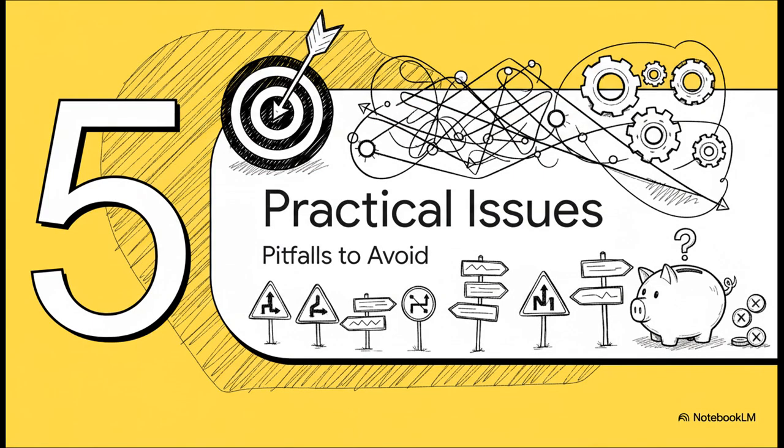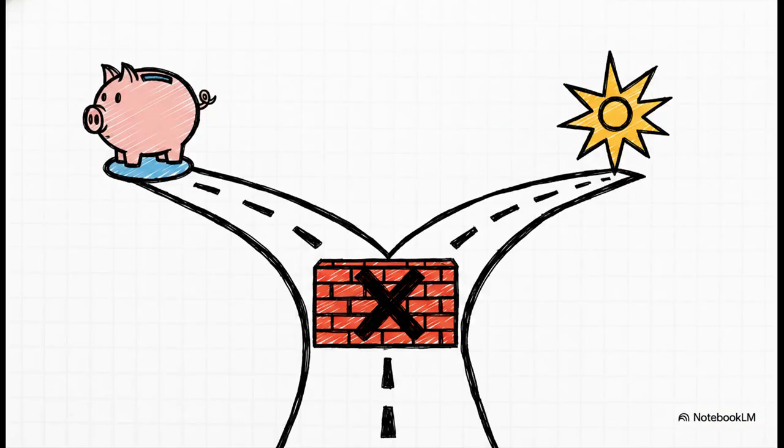Section 5. Common Practical Issues. Pitfalls to avoid in the new regime. So, what are the traps you absolutely need to avoid during this transition? Well, a massive one is mixing up your regimes. Remember Section 123, our new replacement for ADC? If a taxpayer actually opts for the new concessional tax regime under Section 202, that Section 123 deduction is explicitly disallowed. You cannot have both. You really have to choose your lane carefully.